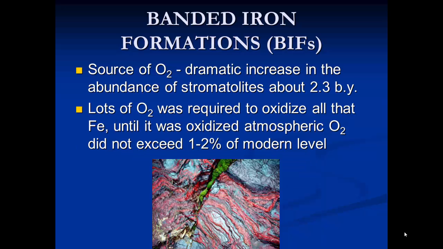Now the source of the oxygen producing the banded iron formations came from the dramatic increase in the abundance of stromatolites at about 2.3 billion years old. Now lots of oxygen was required to oxidize all of the iron coming out of the hydrothermal vents, and until it was oxidized, levels of oxygen in the atmosphere did not increase. Now once that iron had all been oxidized and locked away in the banded iron formations, oxygen could finally start to build up in the atmosphere.